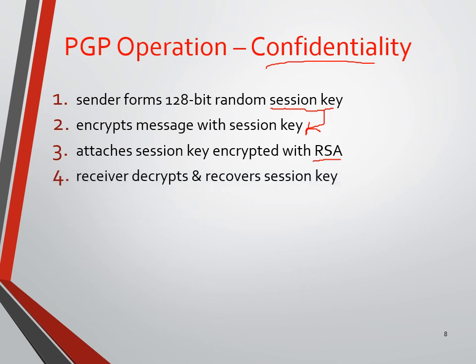Now the receiver is going to decrypt and recover the session key. In the first step, the receiver needs to decrypt and recover the session key, because the session key is going to be used for decryption of the message. At the sender, the message is already encrypted by using a secret key. So we need to retrieve the session key first, then the same session key is used for decryption of the message. The session key is used to decrypt the message.